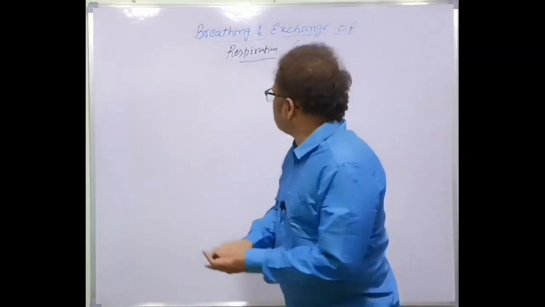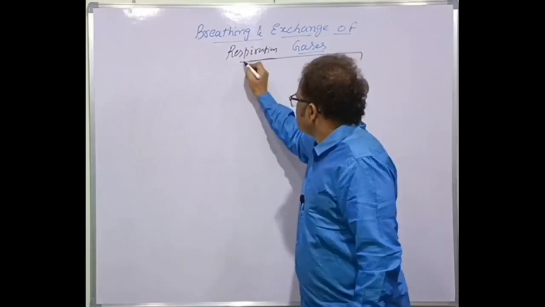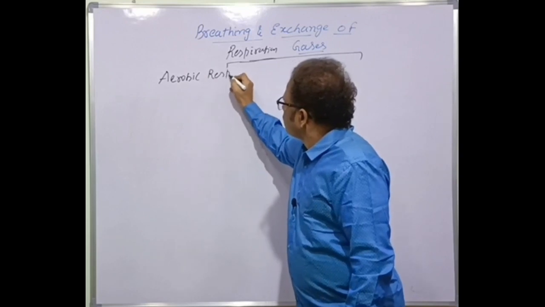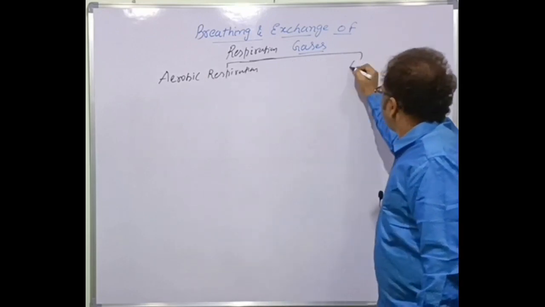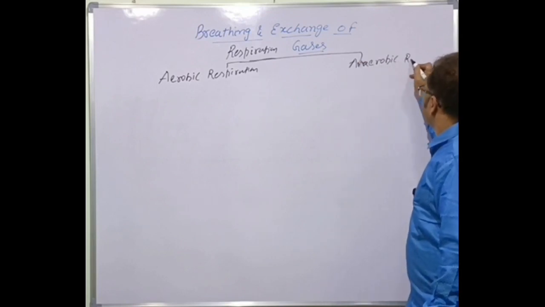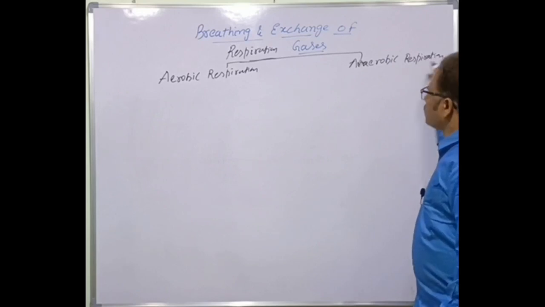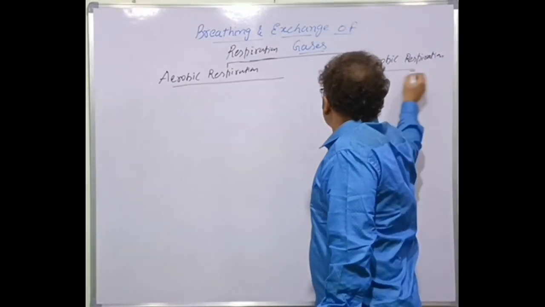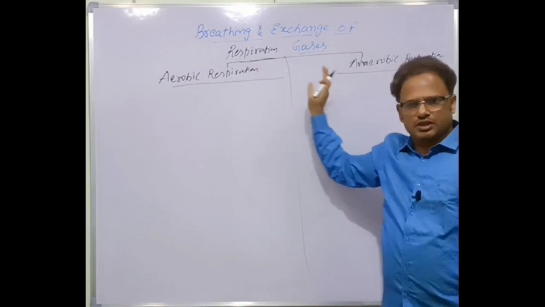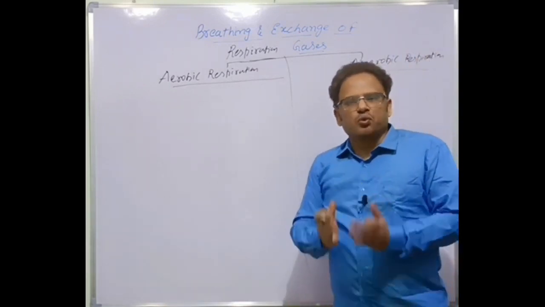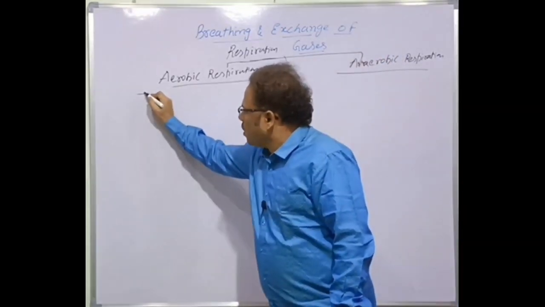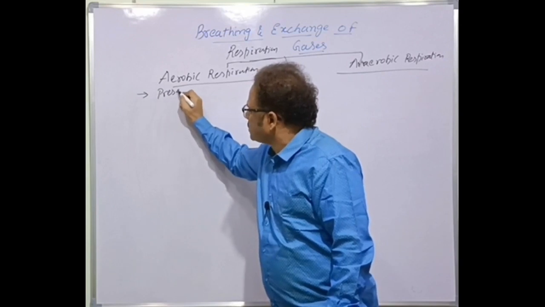So respiration is of two different types based on the presence and the absence of oxygen. This is aerobic respiration. Based on the presence or absence of oxygen, respiration is of two different types. One is aerobic respiration, the other is anaerobic respiration. Aerobic respiration always occurs in the presence of oxygen.